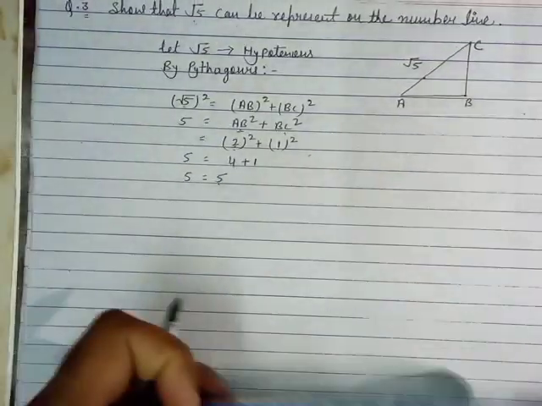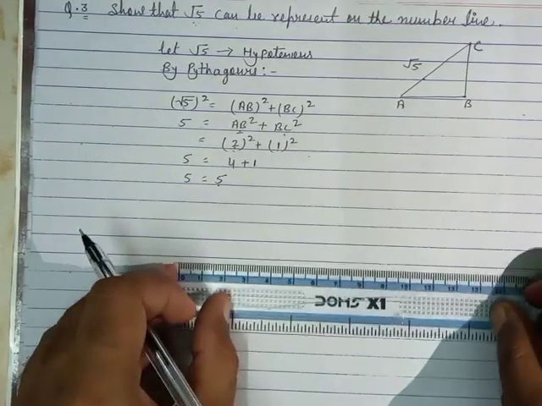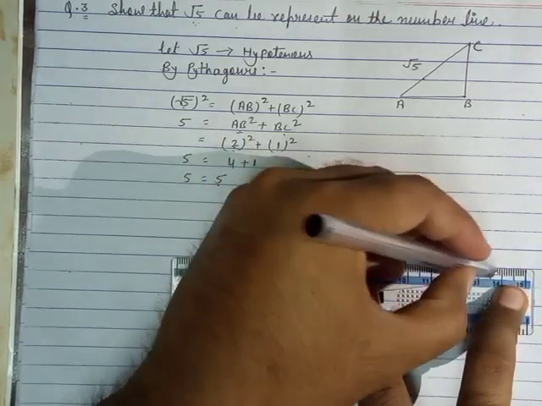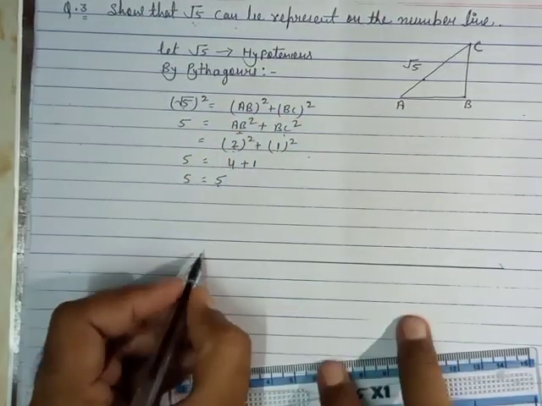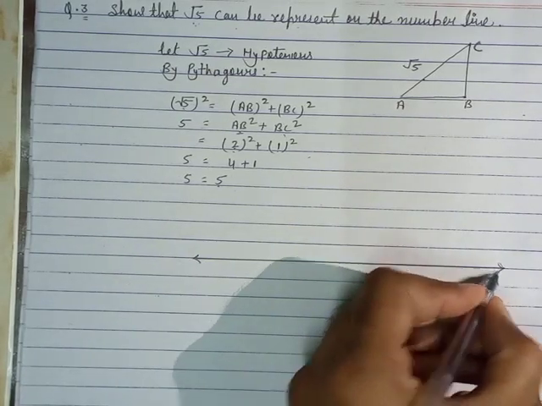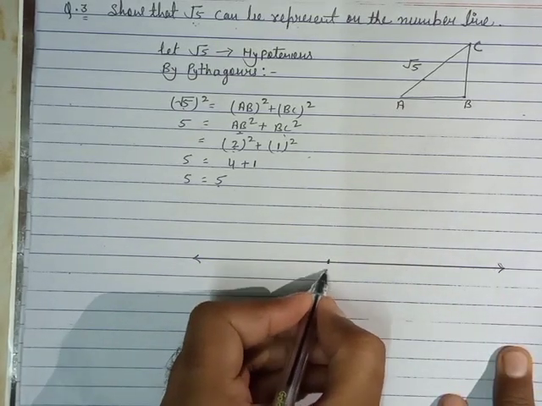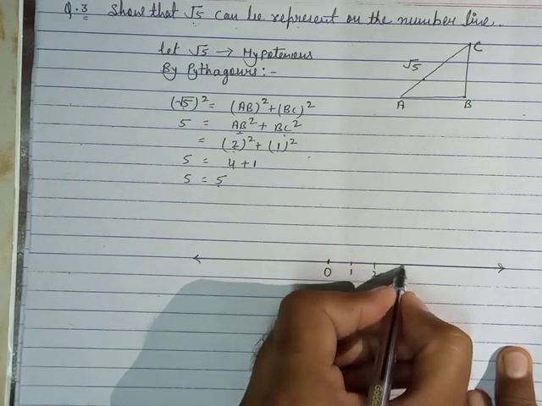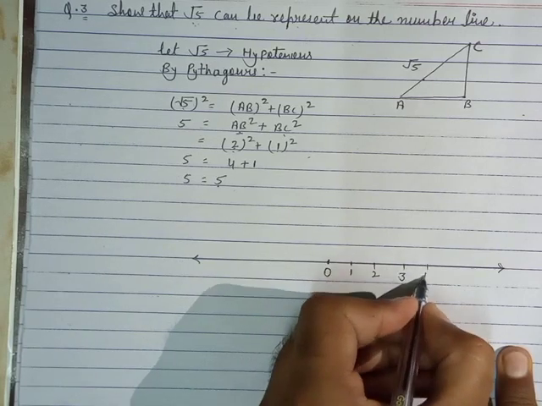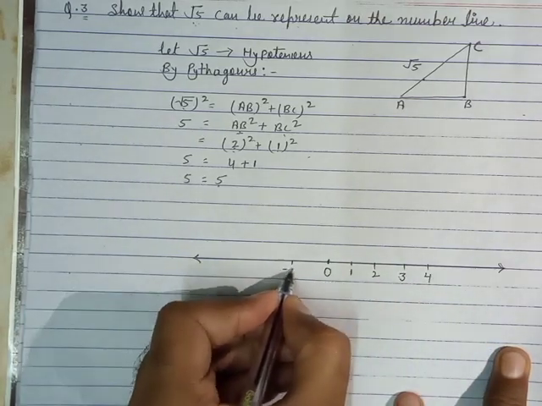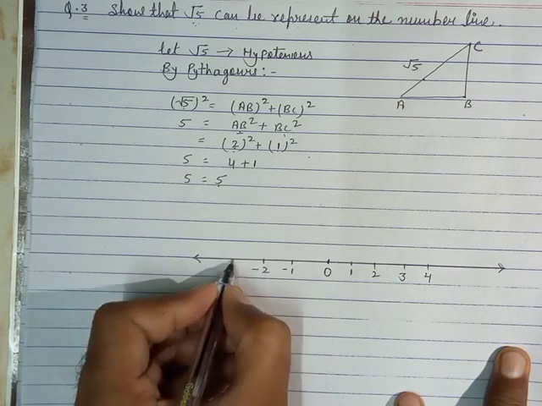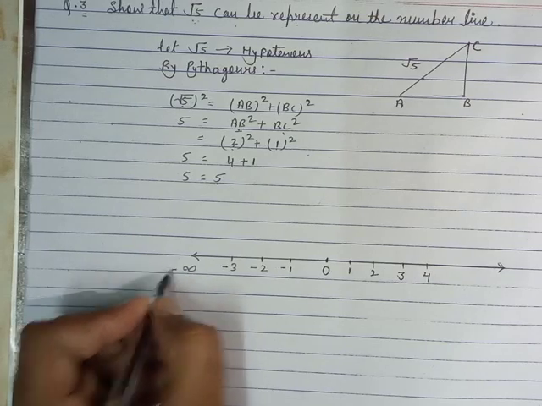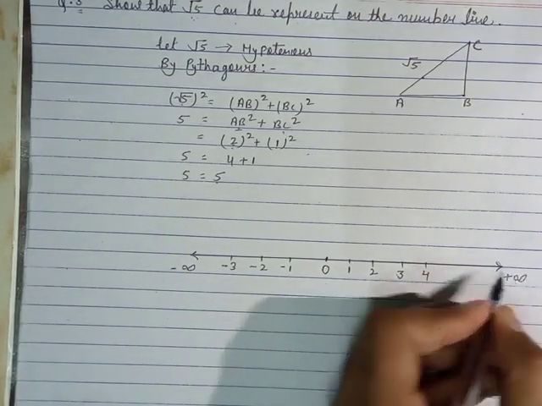Now we are trying to represent root 5 here. Let me take a number line L. Okay, 0, 1, 2, 3 and 4, minus 1, minus 2, minus 3. It has minus infinity here and here plus infinity.